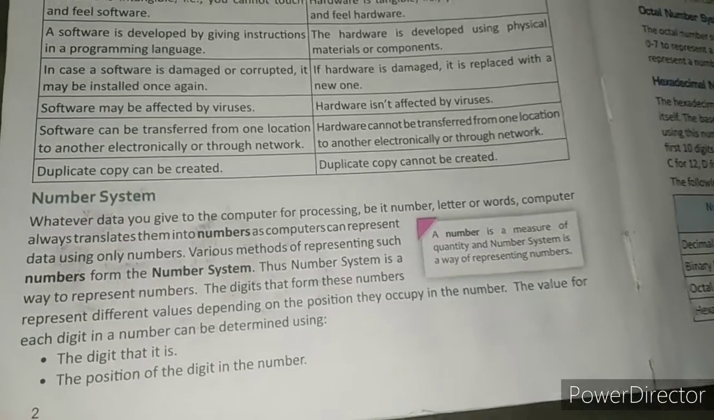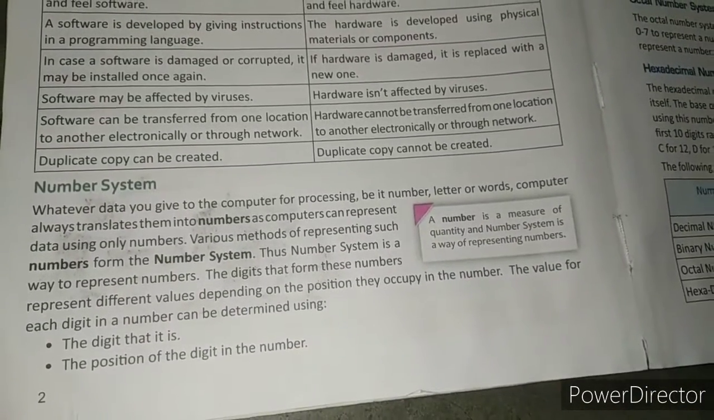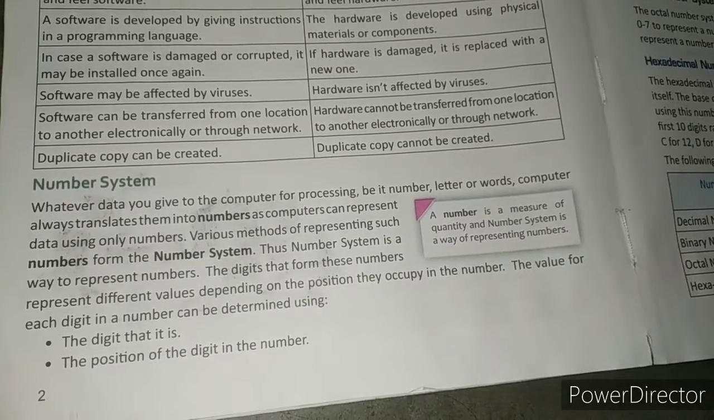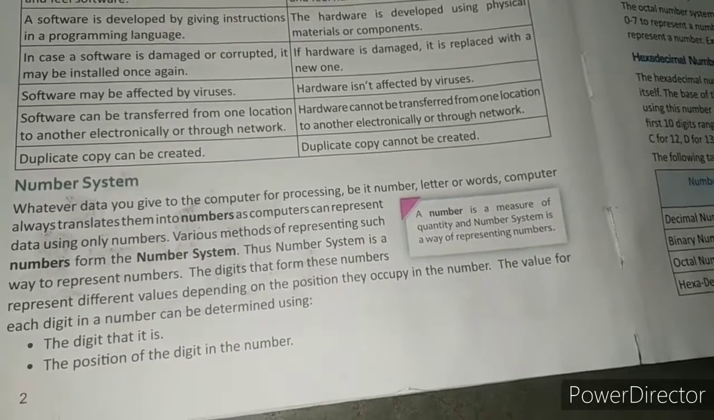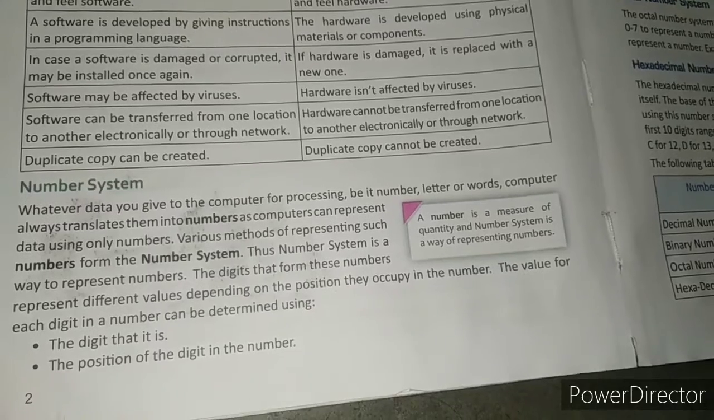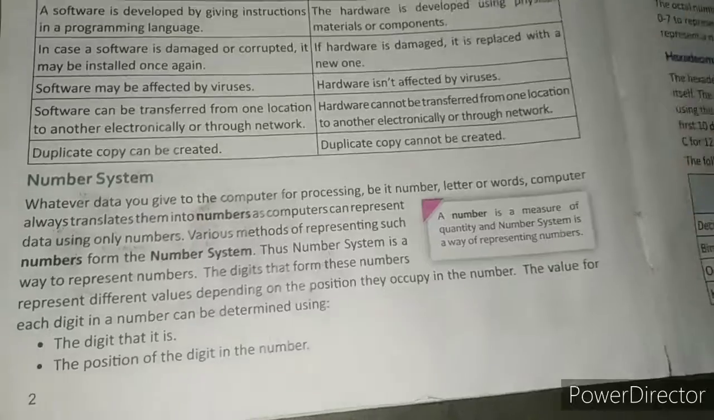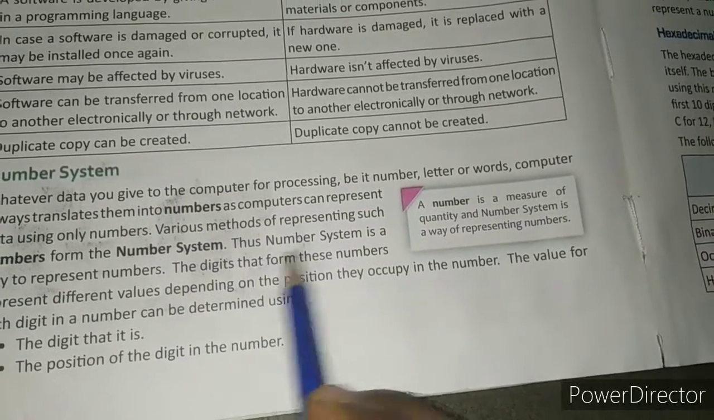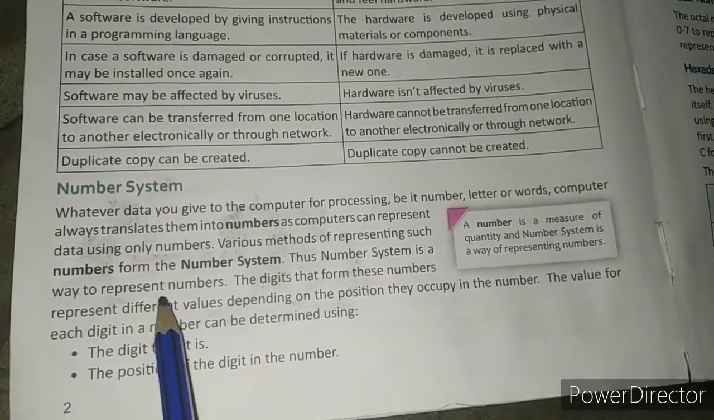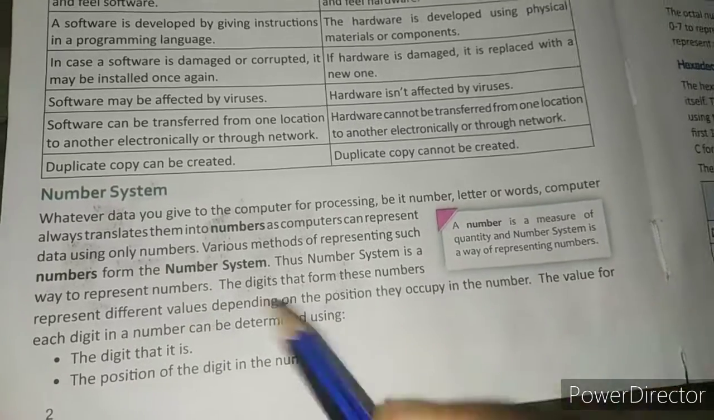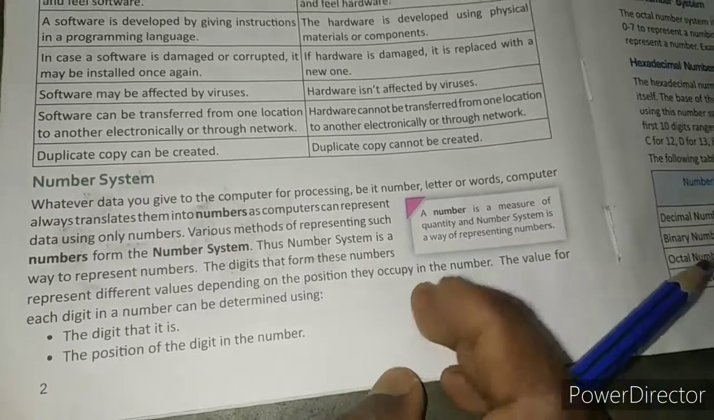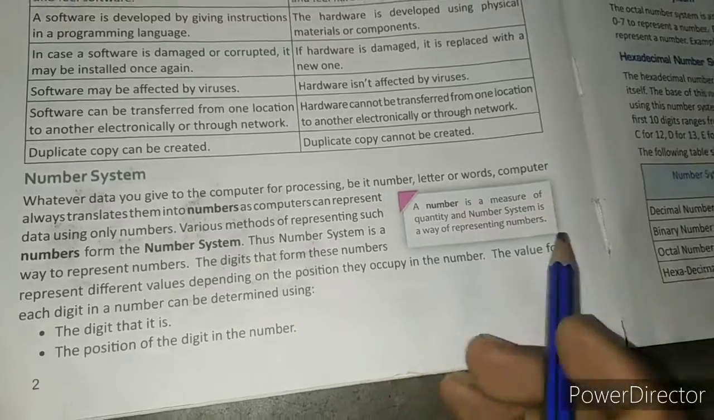And the number system is a certain method or system by which numbers are represented, and this is known as the number system. It has been written here: the number system is a way to represent numbers. There are various types of number systems, which we will see.